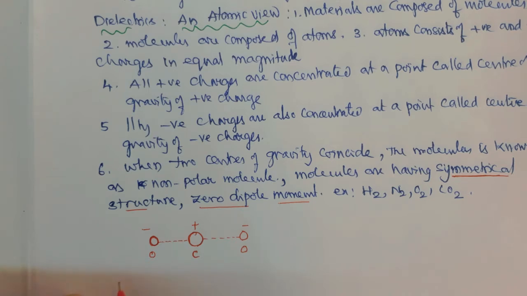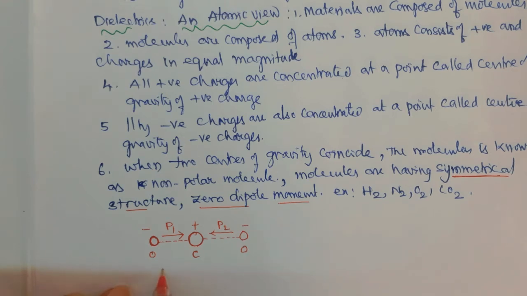And what is an electric dipole moment? It is a vector. This is the direction of the electric dipole moment, say this is P1 and this is the electric dipole moment P2.